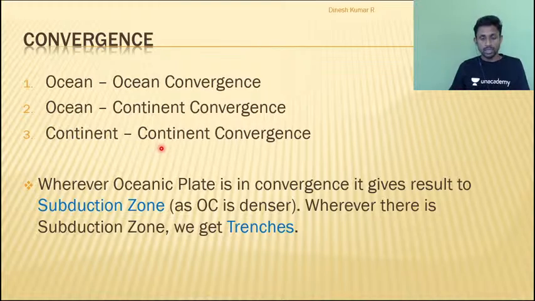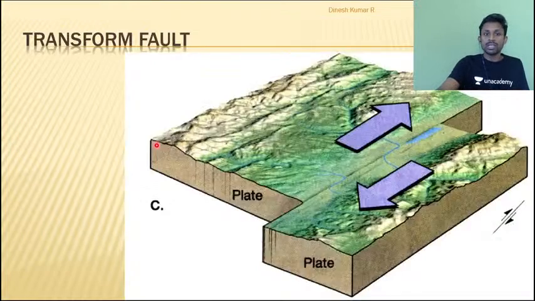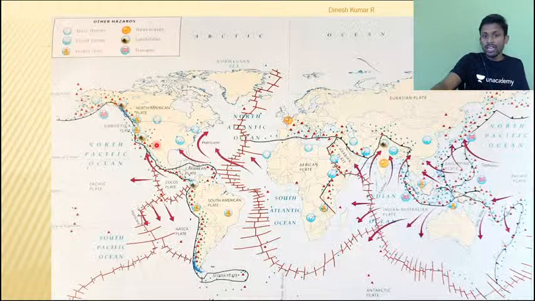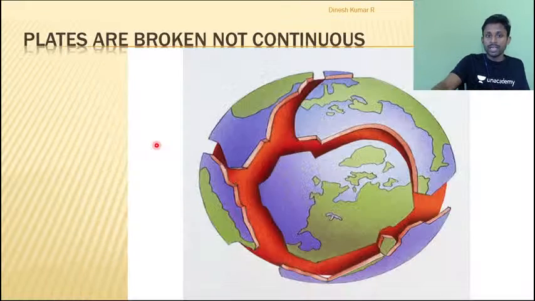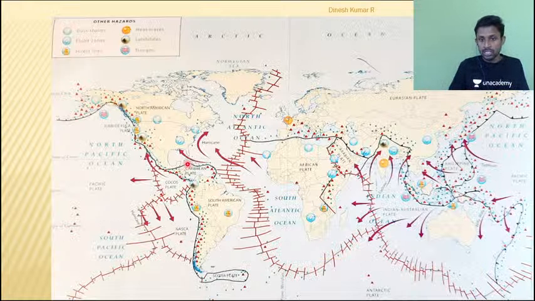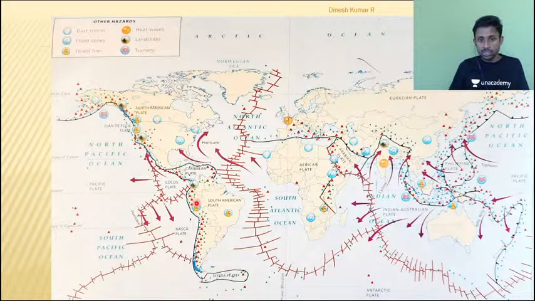What does this mean? We are studying something referred to as plate tectonics, right? We have already discussed that whenever I am talking about plate tectonics, we are talking about the plate boundary interactions. What are these boundary interactions? Some areas I am experiencing divergence, some areas convergence, some areas transform.